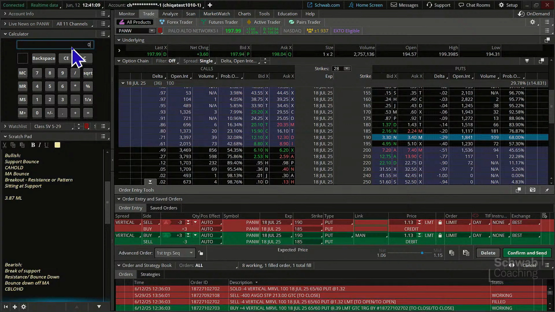So if we have 75%, only 25% is left, so we'll multiply 0.25 times 1.13. That'll say go buy it back for 28 cents. So we're not trying to bleed every little penny out of this spread, okay? We're just looking for a chunk of it, a majority of it. And you could change this as the trade develops over time. You could come out here and adjust it.